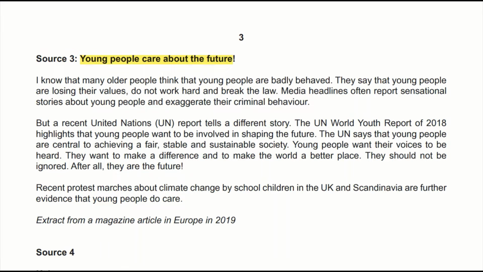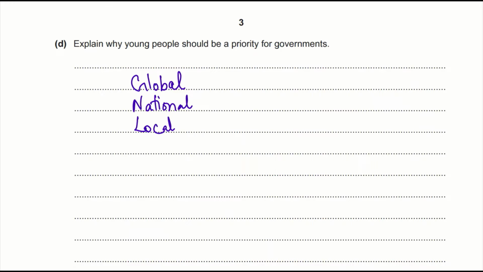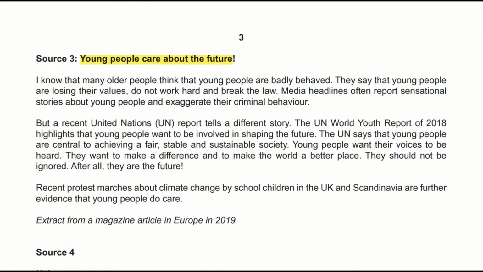Young people care about the future. Because this question says, why should young people be the priority for governments? Because they care about the future, they're involved in shaping the future, they can achieve a fair and stable society, and they are our future. And another thing is they face a lot of challenges. You can put that in your sentence.